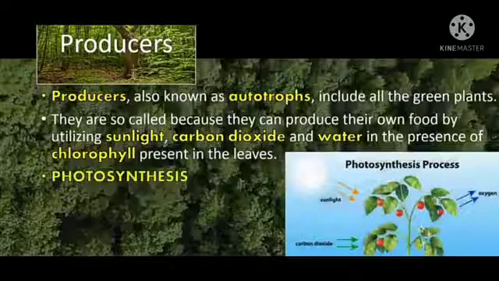Because they can produce their own food by utilizing sunlight, carbon dioxide, and water in the presence of chlorophyll present in the leaves, and by the process called photosynthesis. So photosynthesis is the only process in this universe which provides food for all living organisms. Actually, the plants do not produce energy. They only convert sunlight or solar energy into chemical energy of the food.